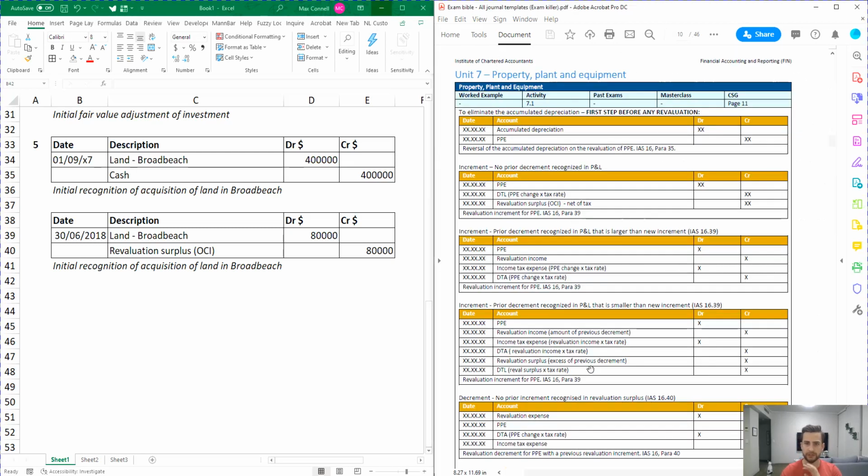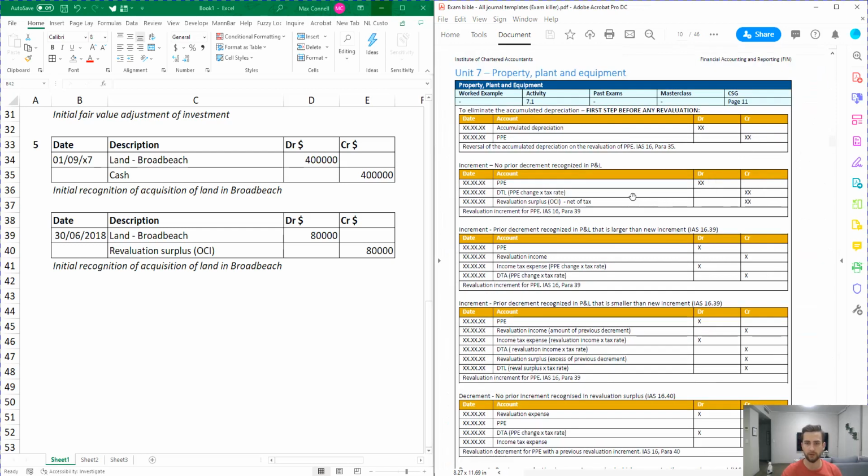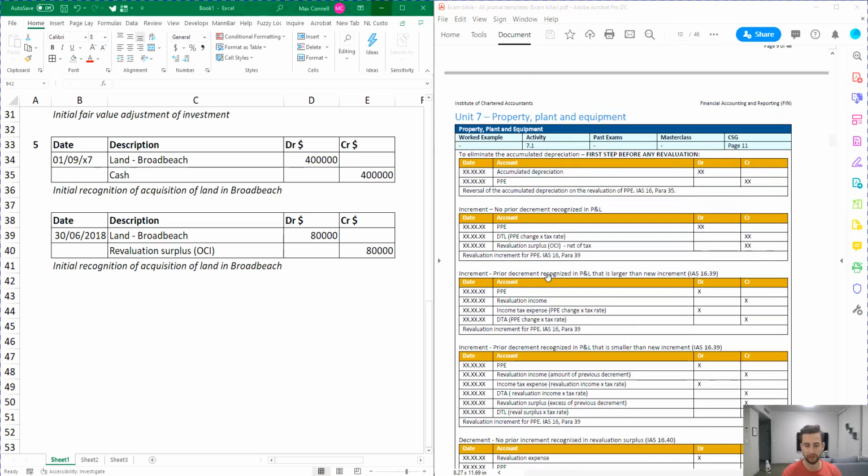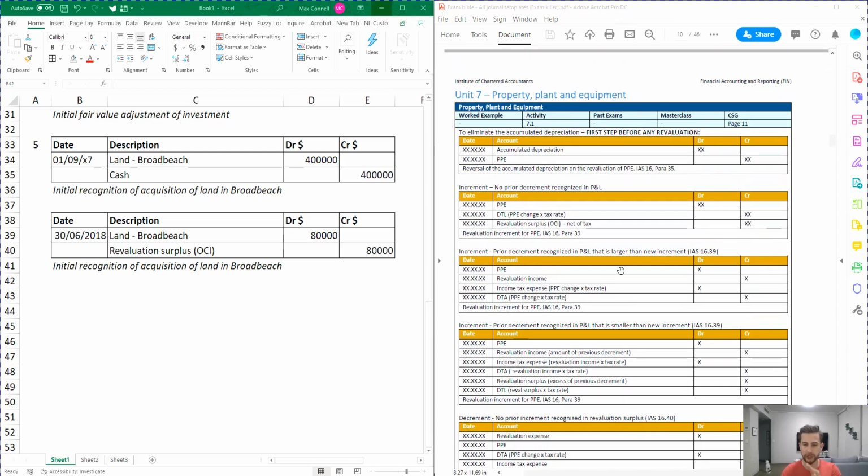The key issue with these kinds of questions, and you can see it as soon as you look at the exam Bible, is you need to figure out what the situation was before. We need to figure out from the question whether or not there's been a prior revaluation, and if so, was it an increment or a decrement? Because depending on that, it's going to change the journals we're going to use. Once we know that, we can look in here and choose the relevant journals to use.